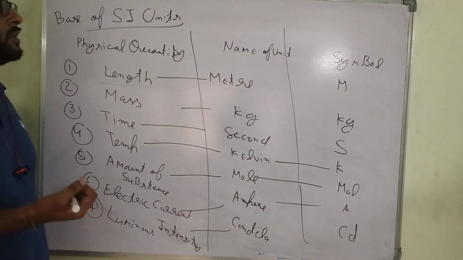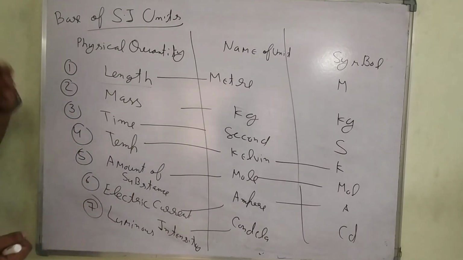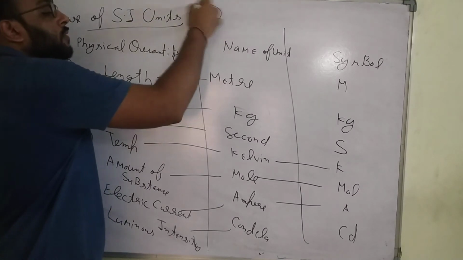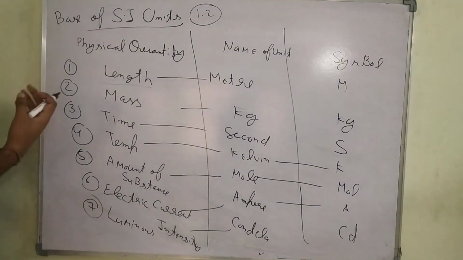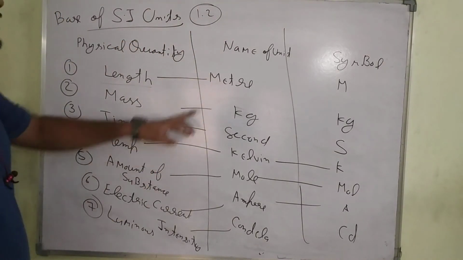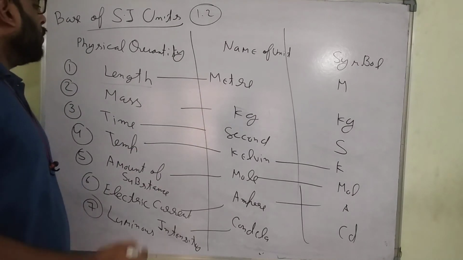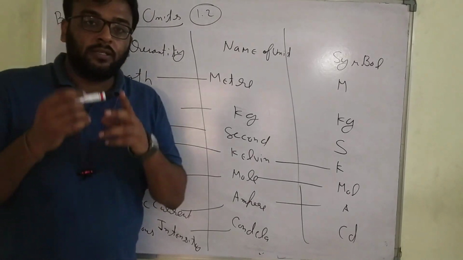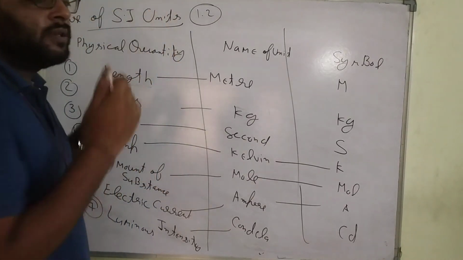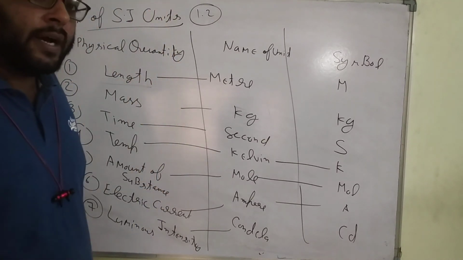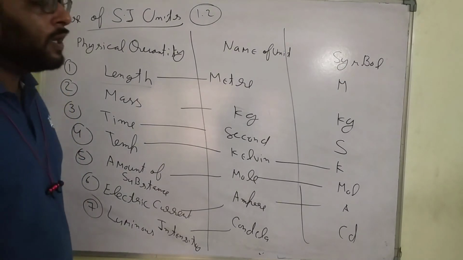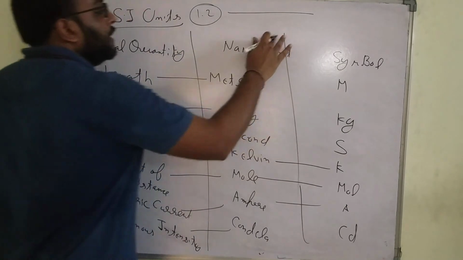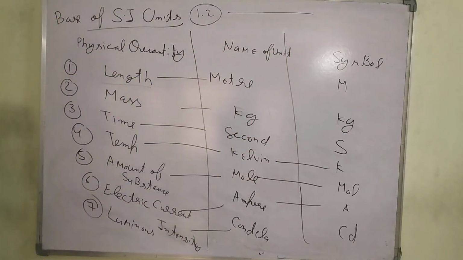Okay, in your textbook, table number 1.2 is there. How we consider the mole, how we consider the mass, how we consider time. Suppose I give an example. How can we define the meter? Suppose I am telling you this is the 1 meter. How can scientists all over the world define this as the 1 meter?